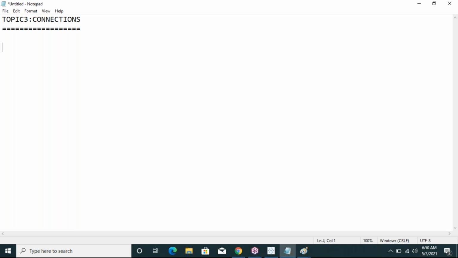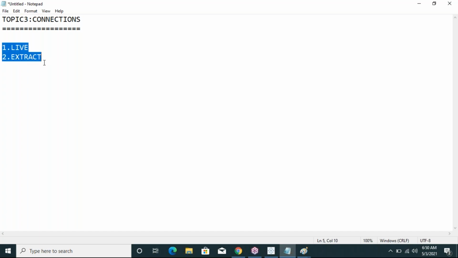In Tableau, there are two types of connections available. The first one is the live connection. The second one is the extract connection. Tableau has these two types of connections. Then what is the use of these two connections?